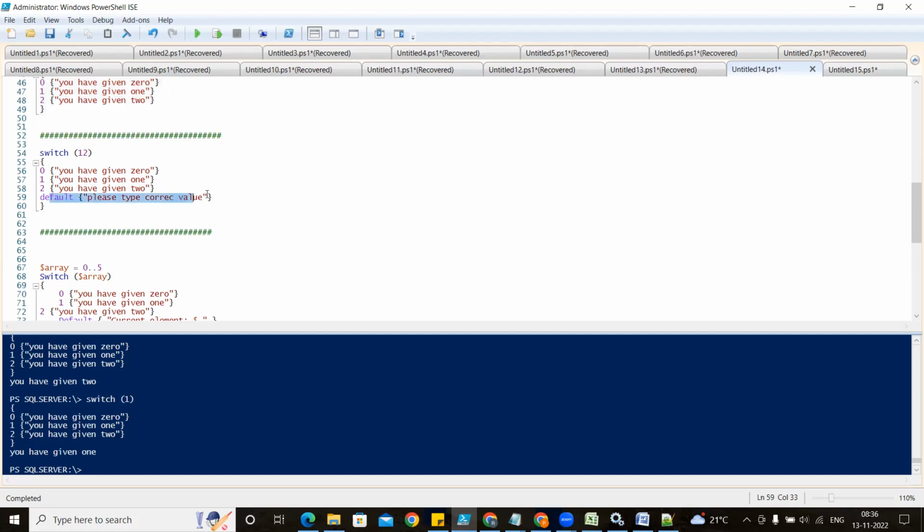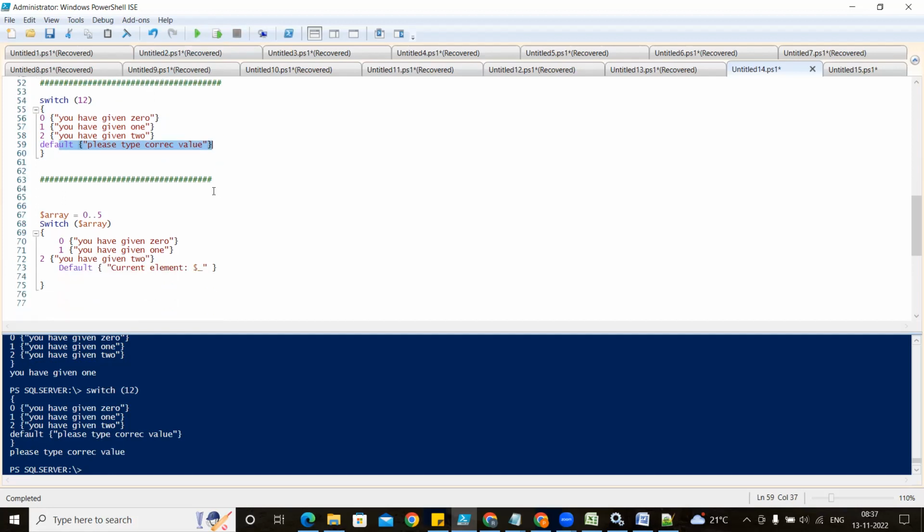So you can add the default value also. If no condition is going to be satisfied, it is going to use the default. So default is also one of the parameters. If I run it, it is going to give the value: please type correct value. It goes to the default section because it is not matched with any value from 0 to 2, and I gave 12, so it is not matched.